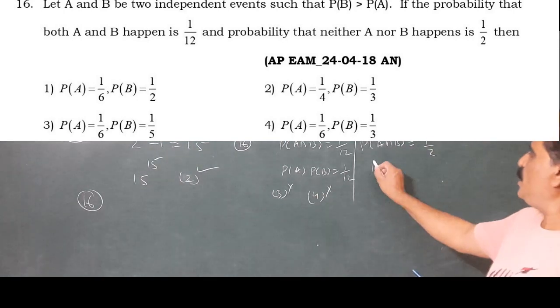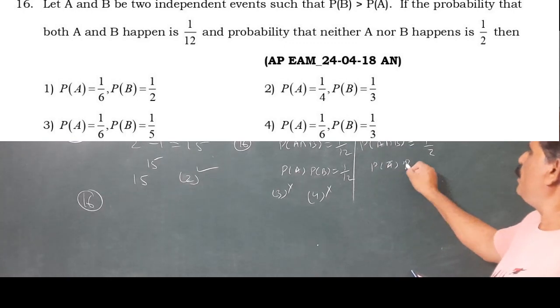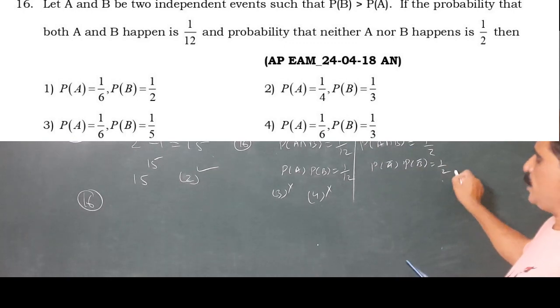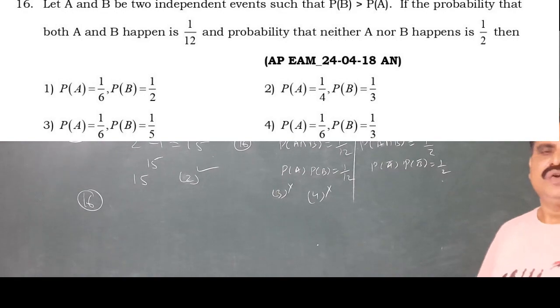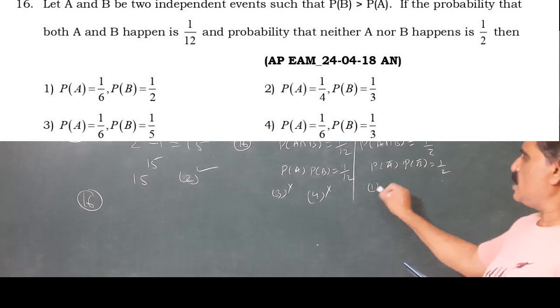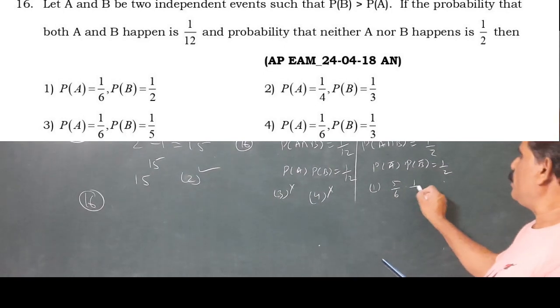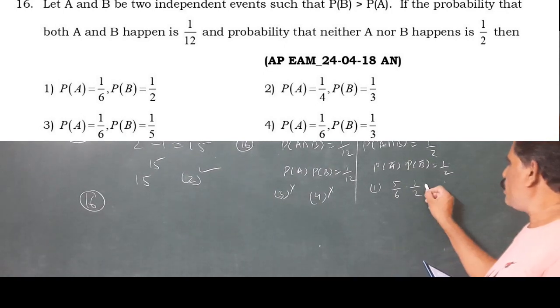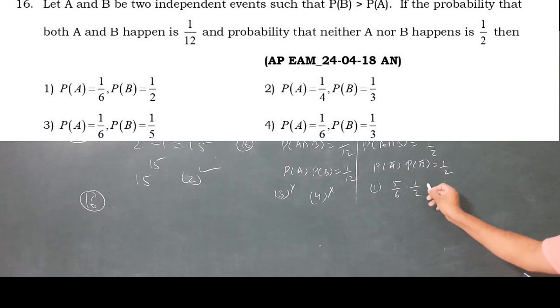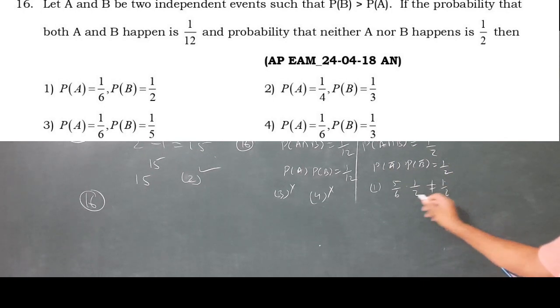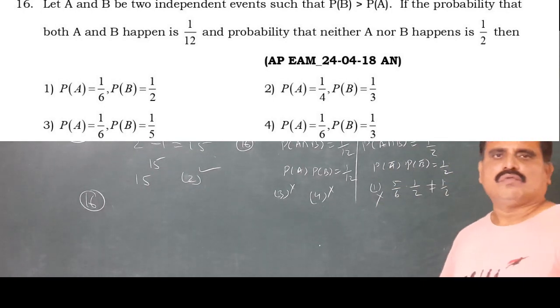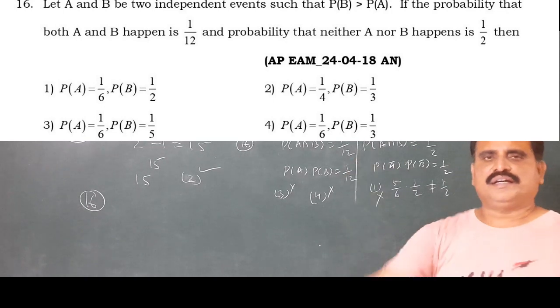Now here, P of A bar into P of B bar equal to 1 by 2. Take the complementary product. First one complementary, 5 by 6. Second one complementary, 1 by 2. Is the product 1 by 2? Check that. No, not equal to 1 by 2. First option wrong. 1, 3, 4 are wrong. Second option is the right answer.